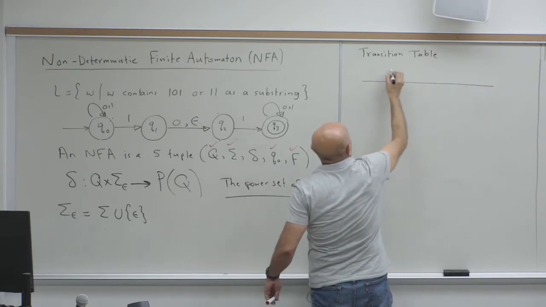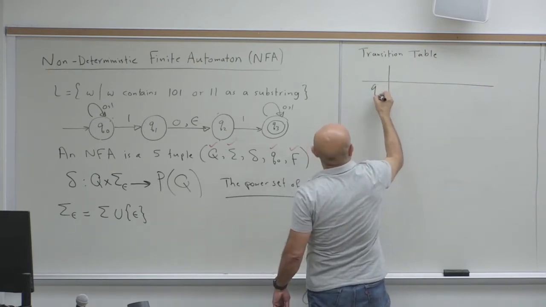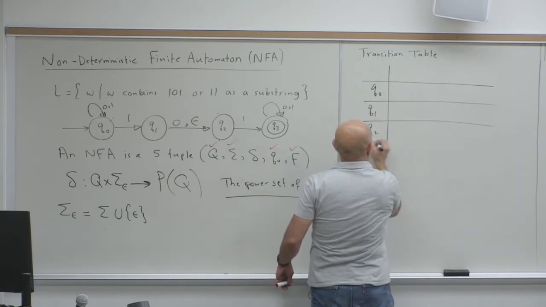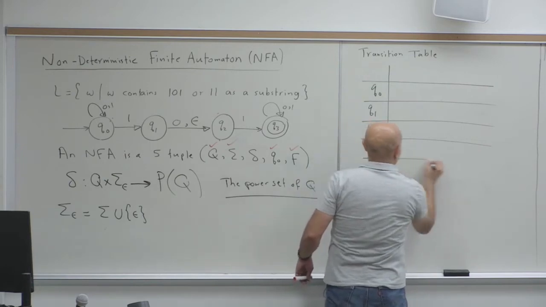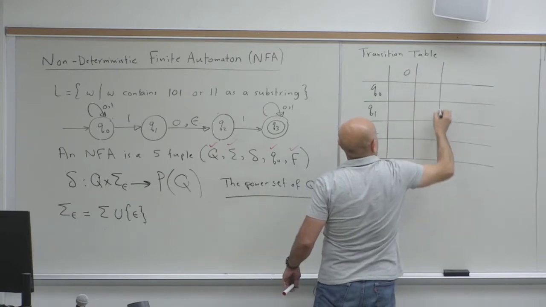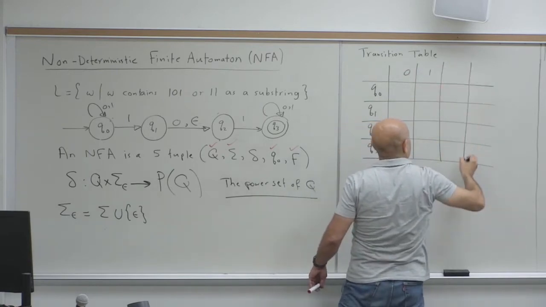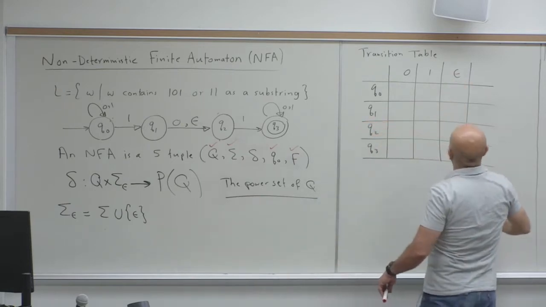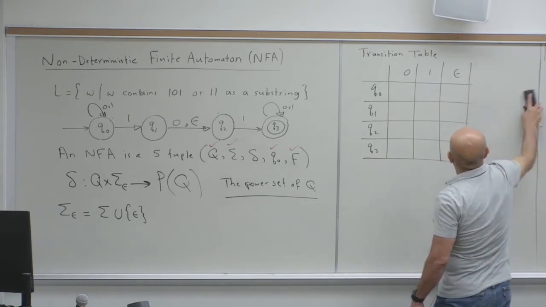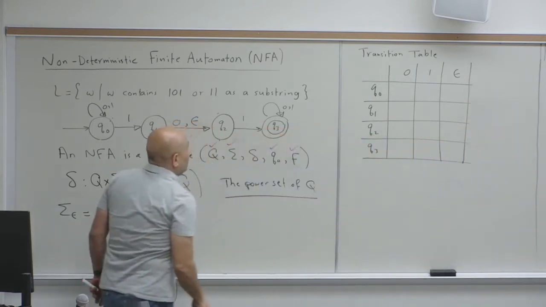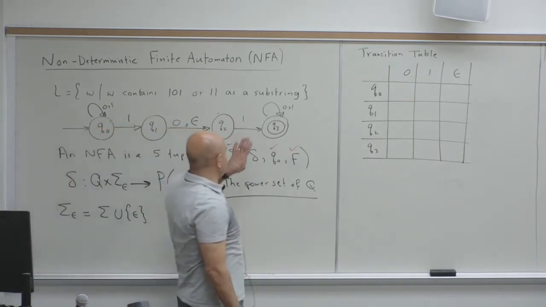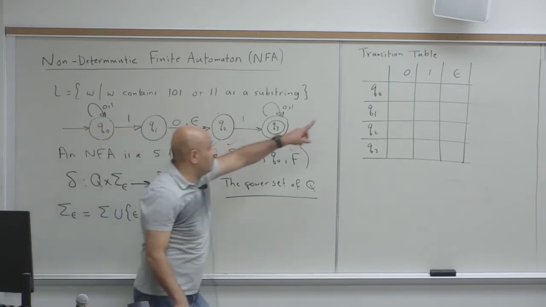We will have the states Q0, Q1, Q2, Q3, and we will have the symbols 0, 1, epsilon. Here we don't trace. You just put the transitions that you have in the transition diagram into the table. That's all you do.